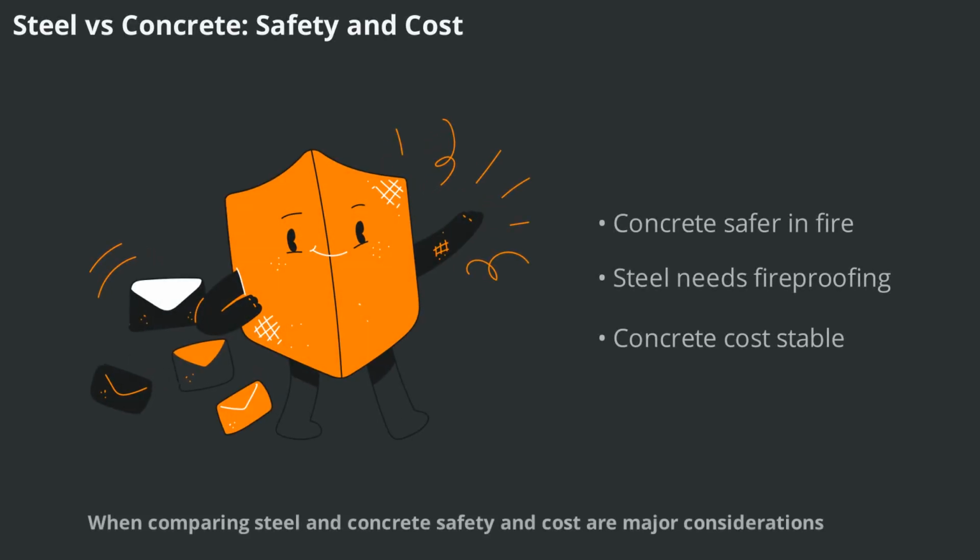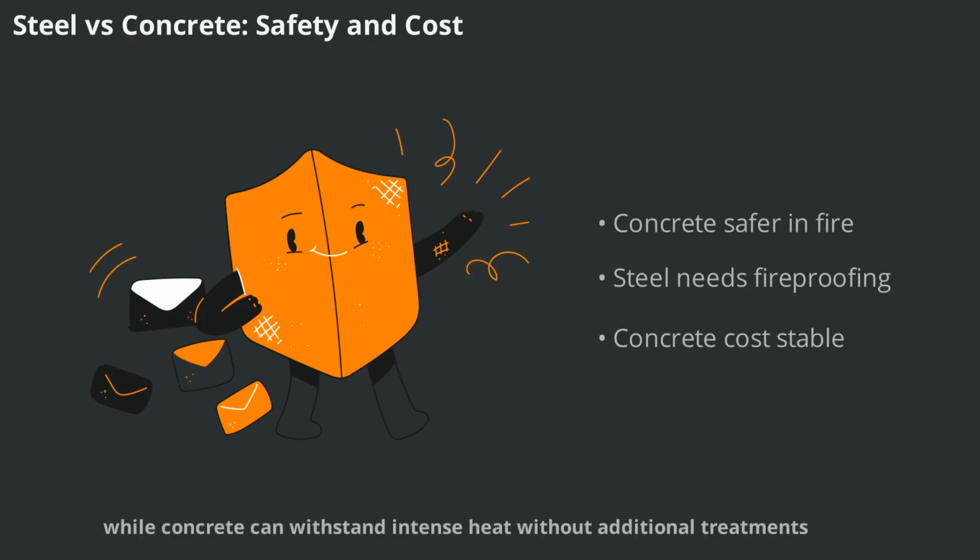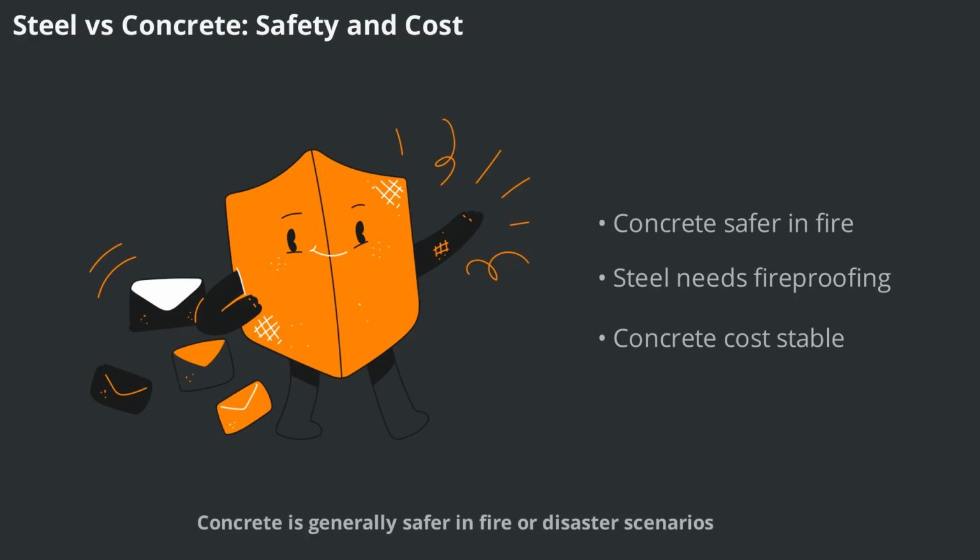In comparing steel and concrete, safety and cost are major considerations. Steel can lose strength at high temperatures, requiring fireproofing, while concrete can withstand intense heat without additional treatments. Concrete is generally safer in fire or disaster scenarios, especially when used to encase building cores. In terms of cost, steel structures are often more expensive initially, but their durability can offset this over time. Concrete prices remain stable and are less affected by market fluctuations.